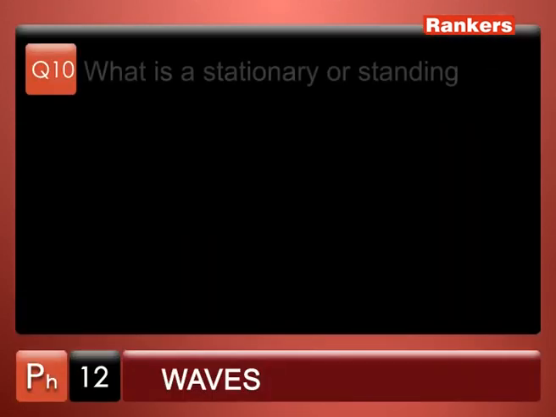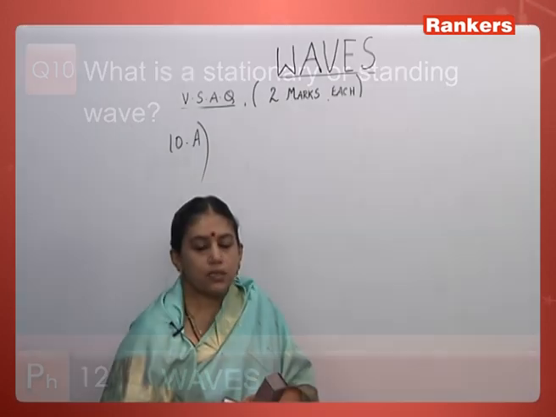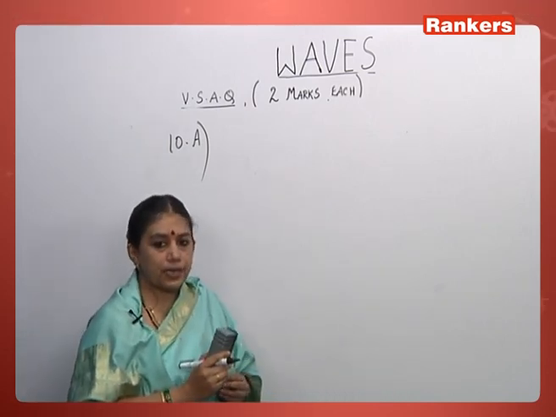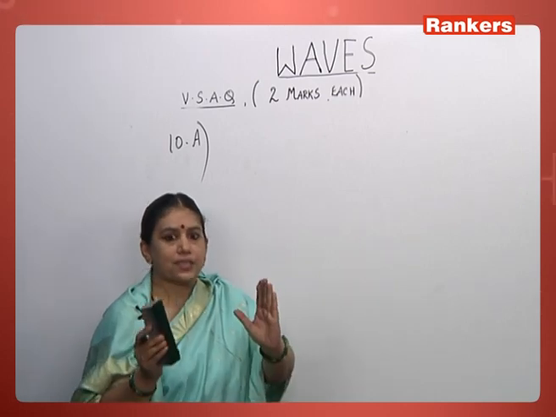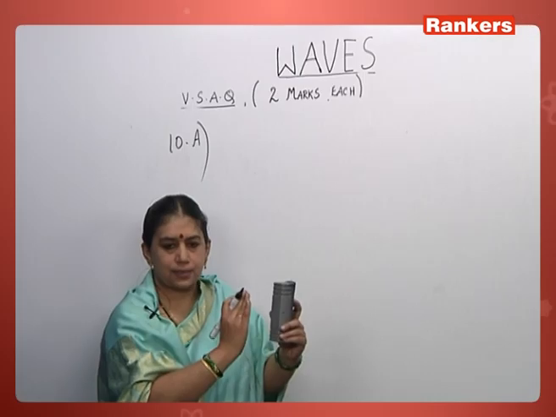Yeah. Next question. What is a stationary or standing wave? So he's just asking the definition here. So when we talk about stationary or standing wave, I told you the main classification is progressive wave and stationary waves. Progressive waves are transverse and longitudinal waves. So stationary waves also can be due to transverse or longitudinal waves, but when they superimpose on each other. So the best example is musical instruments or stretched strings, where you have two fixed ends and the strings are in between them.